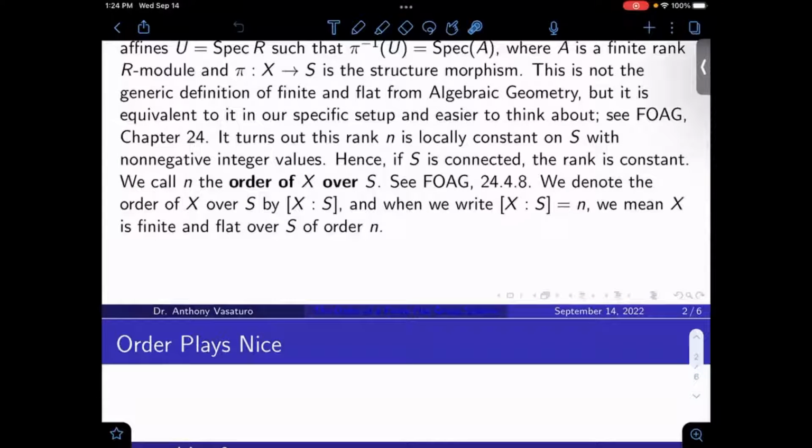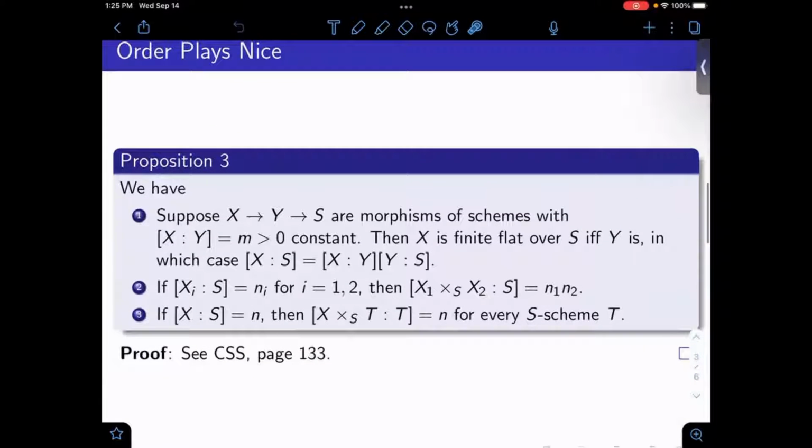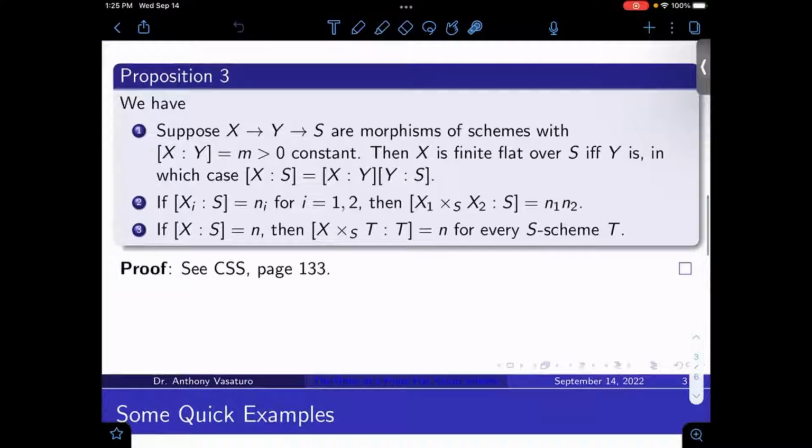Okay, we'll denote the order of X over S by this kind of index notation. And so when I write something like bracket X:S equals N, I mean X is finite and flat over S, so that's just buried in the notation of order N, of course. So the first thing you should wonder is, what are the basic properties of order? Does it play nice? Does it have the properties you expect? And the answer is yes, by and large.